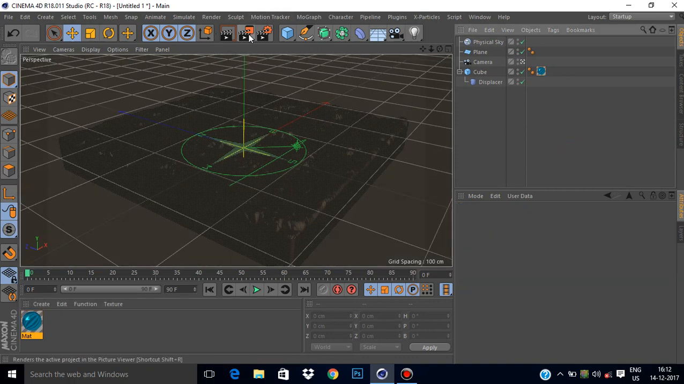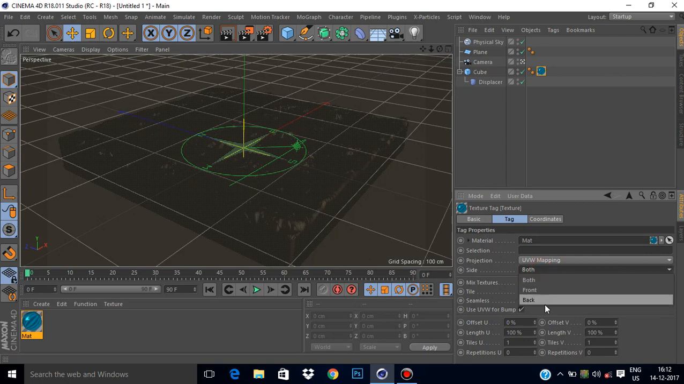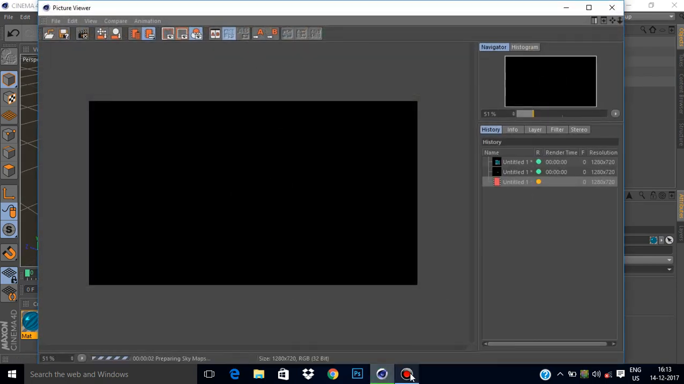We're almost done. Before we give it a render, let's come over to this material. This side, change it to front. Now render. So we'll be back when the render is finished.